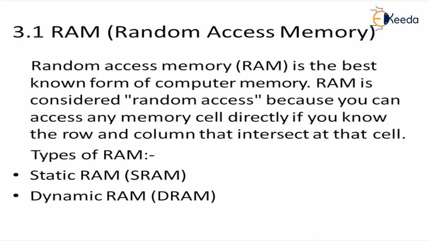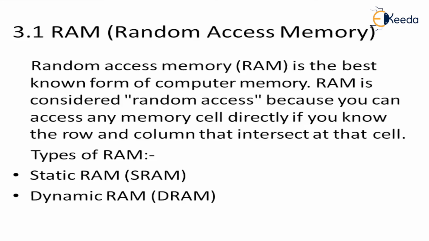Now, if you look at this sentence, you can access any memory cell directly if you know the row and column. A question that should come to your mind is, how can you access directly the column or the row which you want? You should understand that there is an index being created, which is called indexing, with that row and column, and that index is unique.